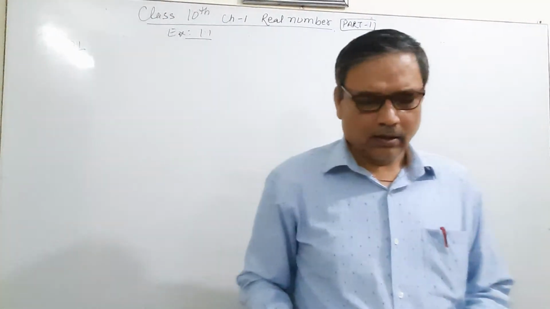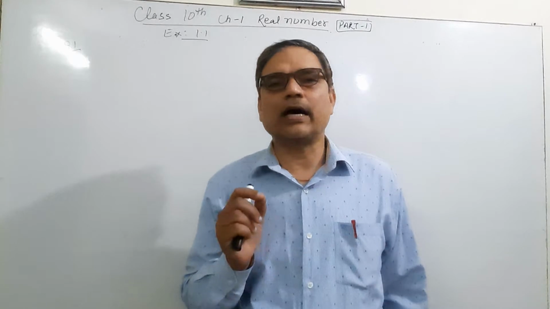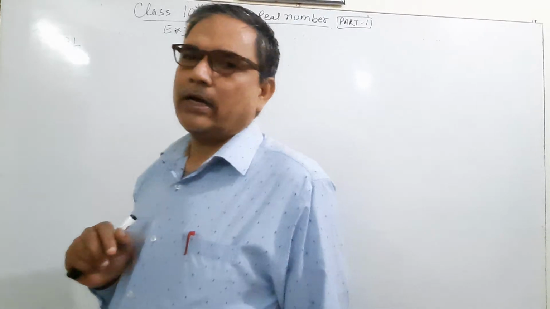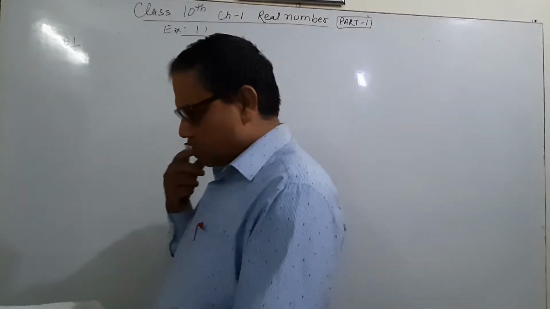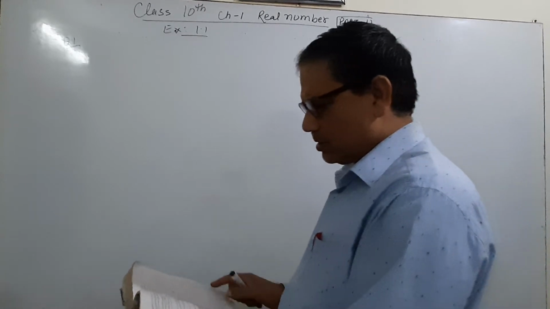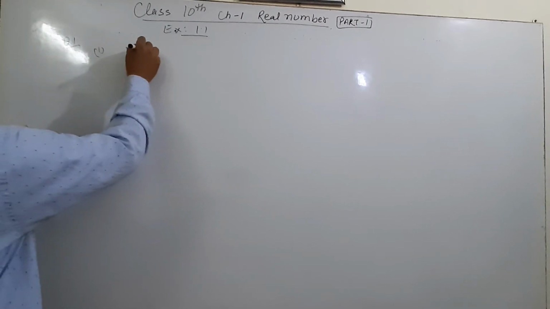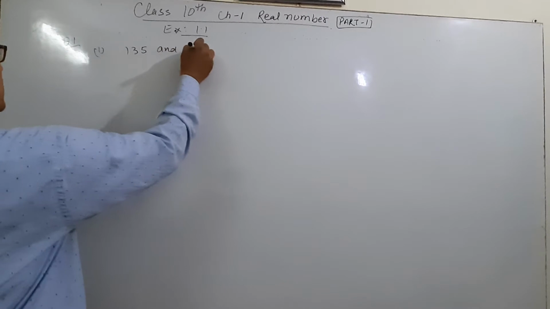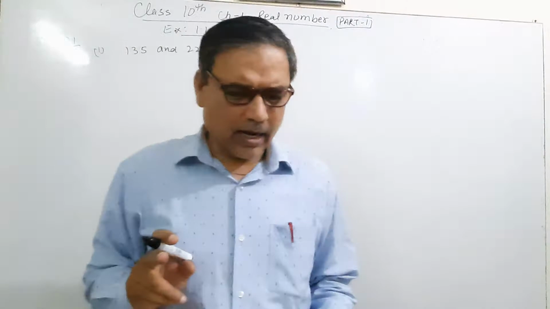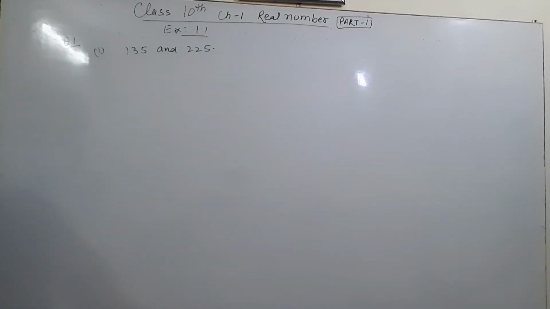Exercise 1.1 question number 1. This Euclid division lemma is also used to find the HCF of two numbers. First, before solving: find the HCF of 135 and 225. Use Euclid division algorithm to find the HCF. Algorithm means we have to use steps.